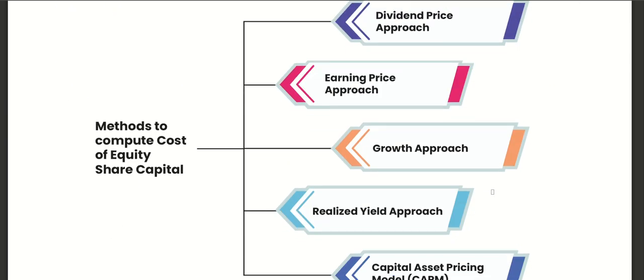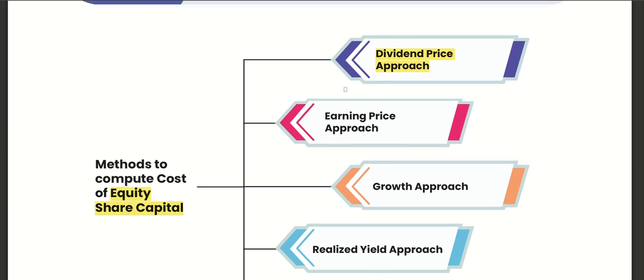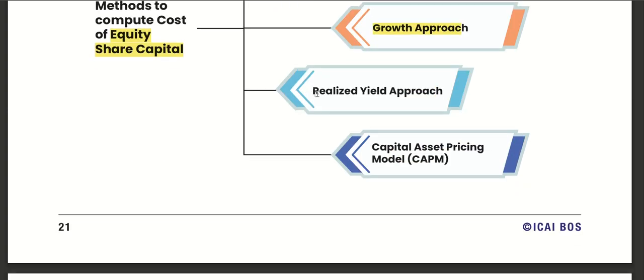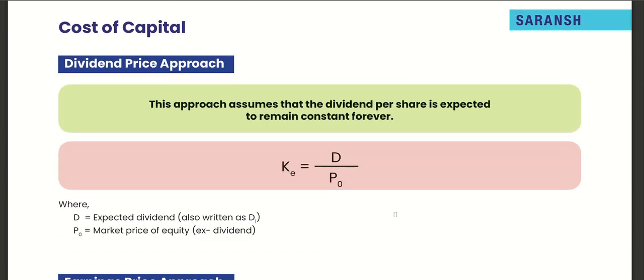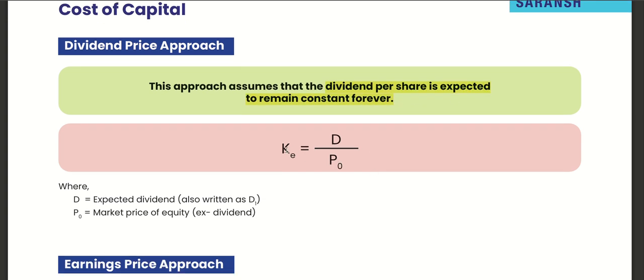There are 5 methods to compute cost of equity share capital. The first one is dividend price approach, second earning price approach, growth approach, realized yield approach, and capital asset pricing model, CAPM approach. Dividend price approach assumes that dividend per share is expected to remain constant forever. KE equals to what we give upon what we receive. So D upon P0, expected dividend and market price of equity.